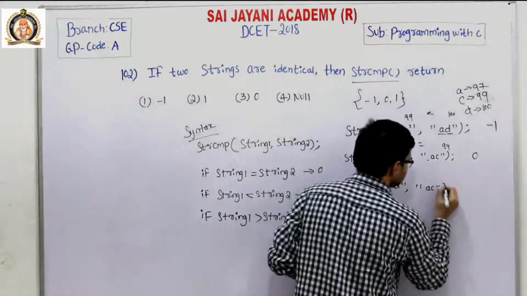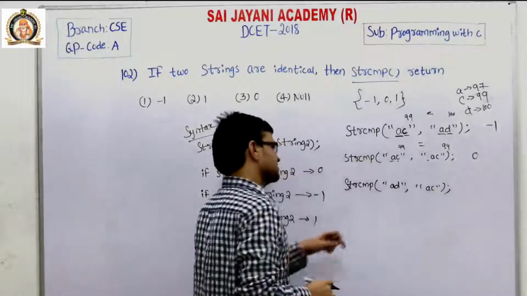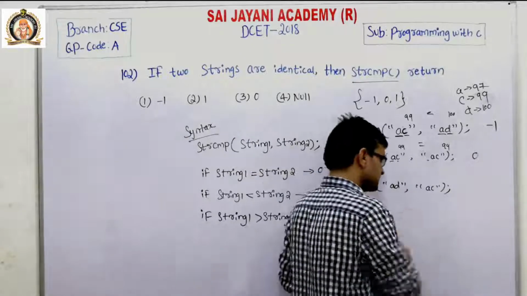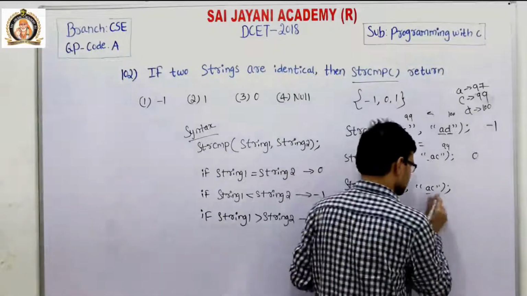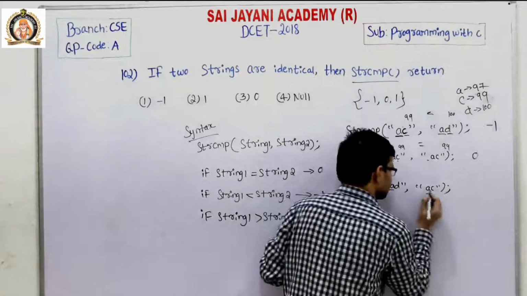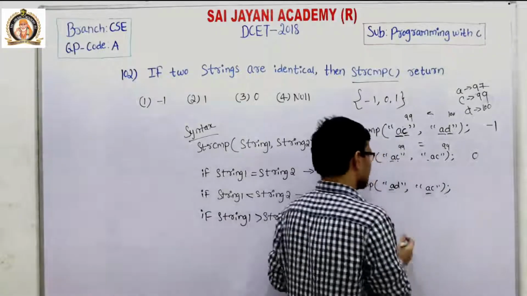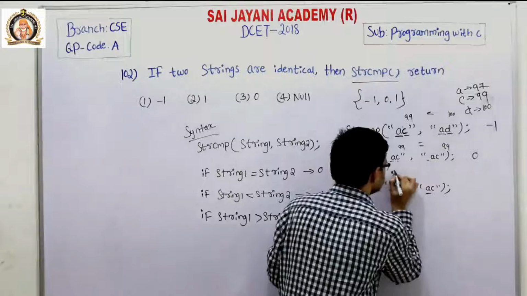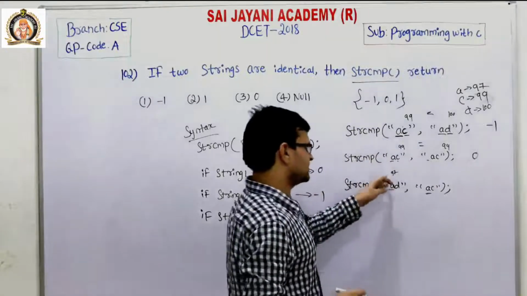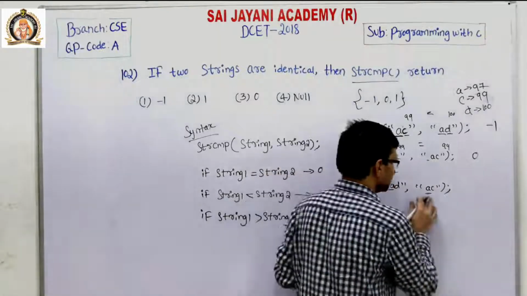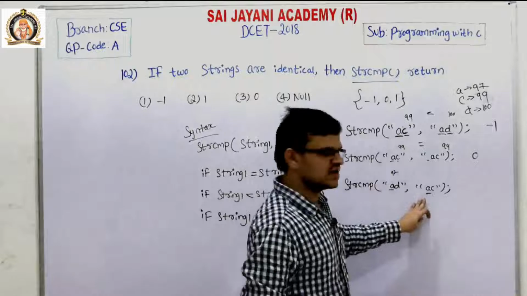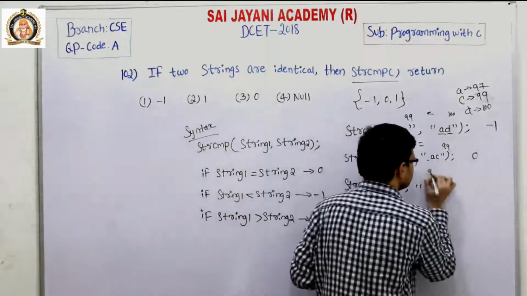Similarly, strcmp of AD and AC. The first string contains AD, the second string contains AC. The first characters are both A with ASCII value 97.